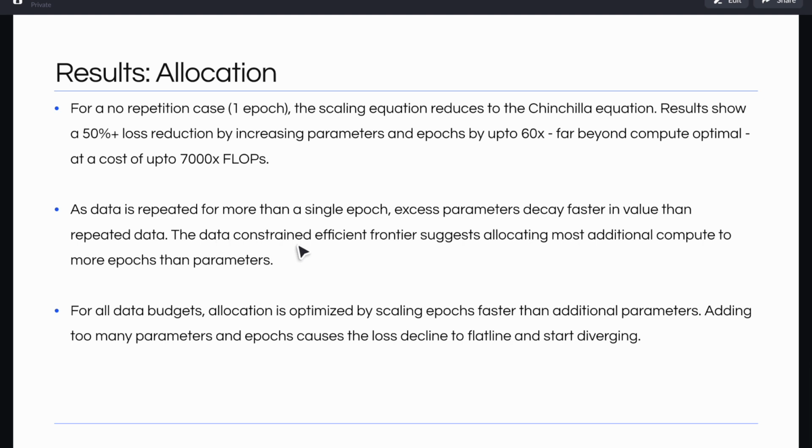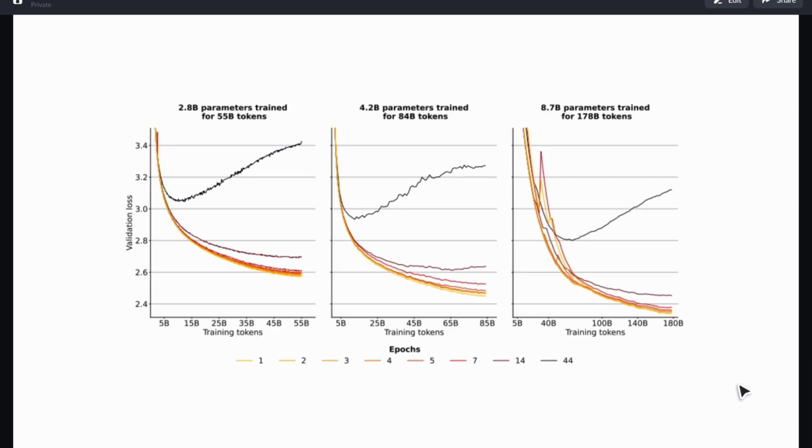As data is repeated for more than a single epoch, excess parameters decay faster in value than repeated data. So this means that most additional compute should go to more epochs rather than more parameters. And for all data budgets, allocation is optimized by scaling epochs faster than additional parameters. Adding too many parameters and epochs causes the loss to just flatline and start diverging. So we see these allocation results here. We see that as the number of epochs increases, the number of unique tokens decreases, and we see diminishing results in validation loss, and in fact divergence if we repeat too many tokens.